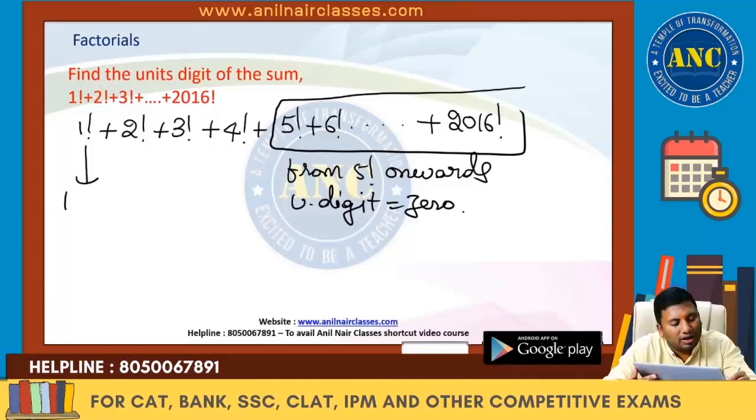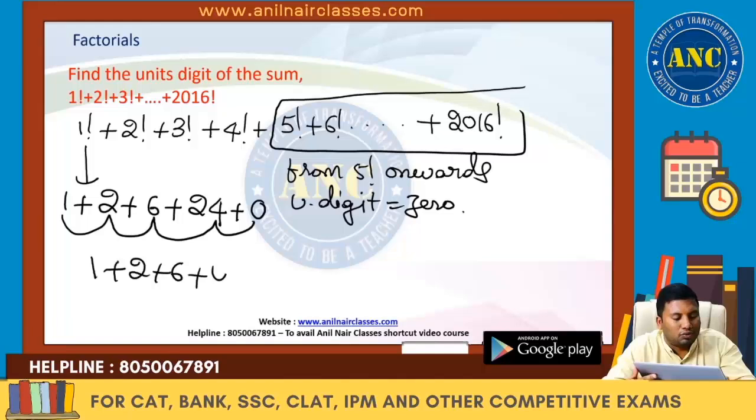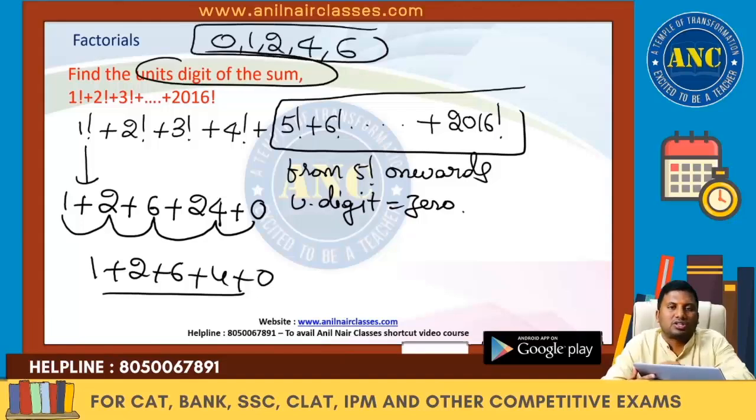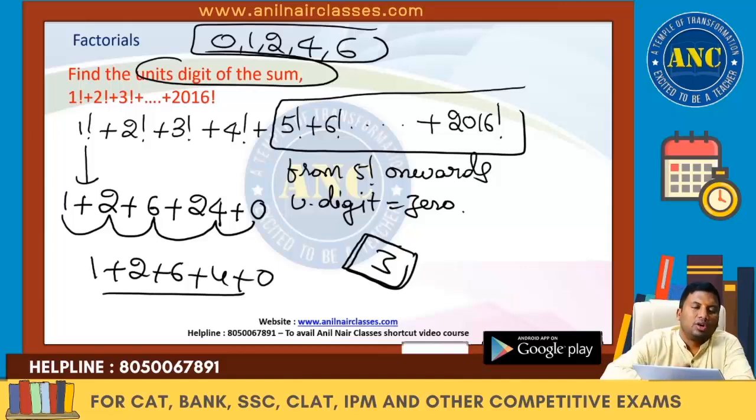That means 1 factorial is 1, 2 factorial is 2, 3 factorial is 6, 4 factorial is 24, and from here it is 0. 1 plus 2 plus 6 plus 4 plus 0. You don't need to do this with all the numbers. All the possible unit digits for a factorial are 0, 1, 2, 4, 6. So 6 plus 4 is 10, 10 plus 2 is 12, 12 plus 1 is 13. The unit digit of 13 is 3. So the answer is 3.